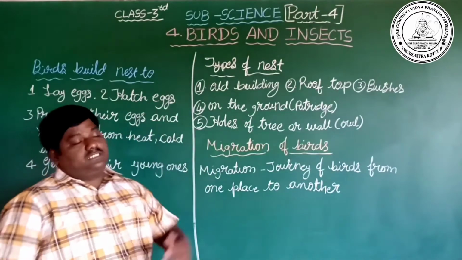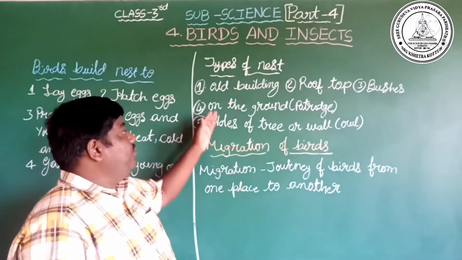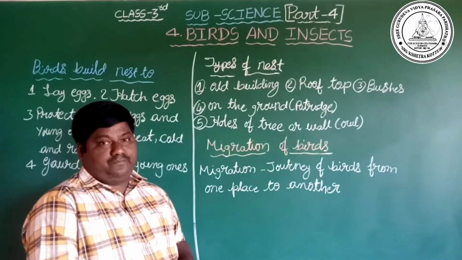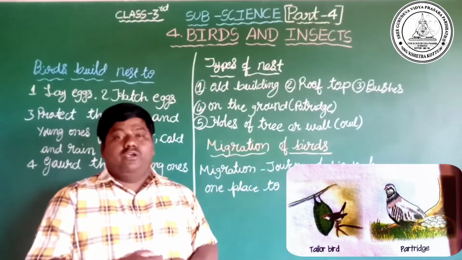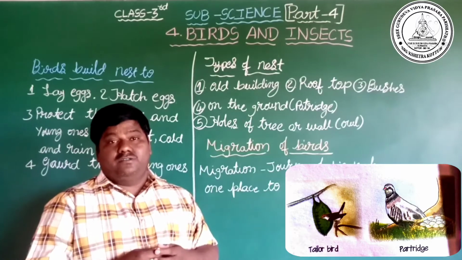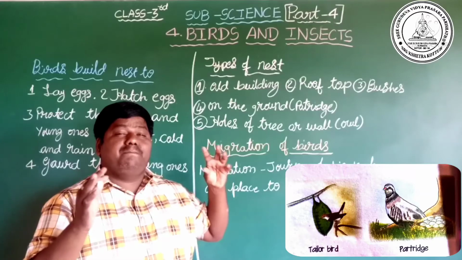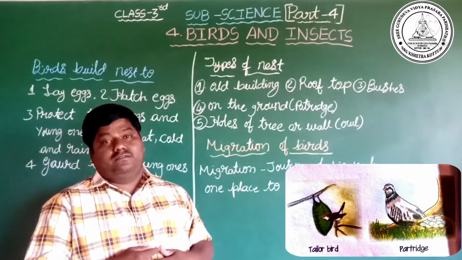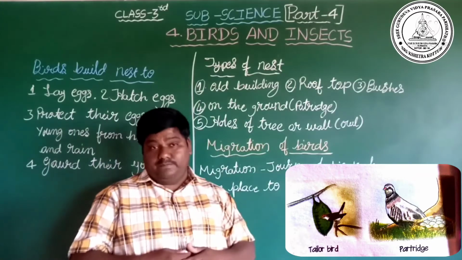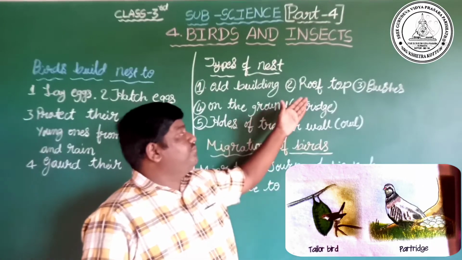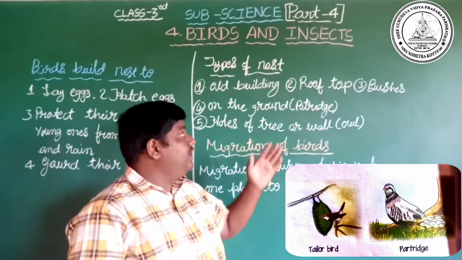Now, types of nest. That means where they build the nest. See, in old buildings. Dear children, all of you observe the old buildings. We see many nests there because they get peaceful weather. So they build their nest in old buildings. See, on the top of the roof, we see the nest.